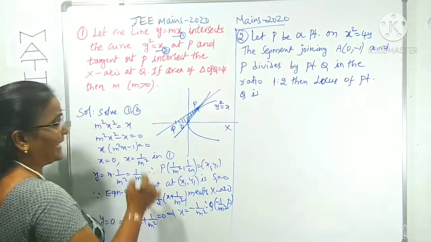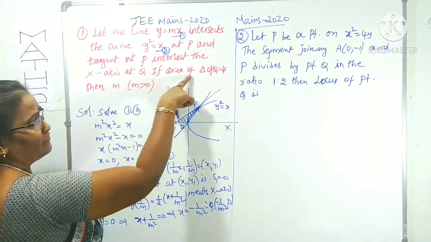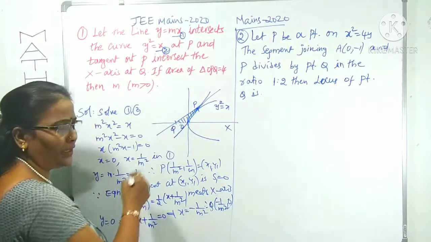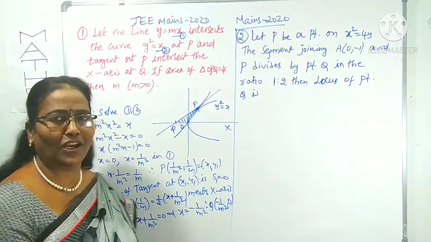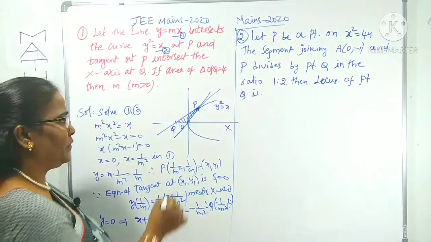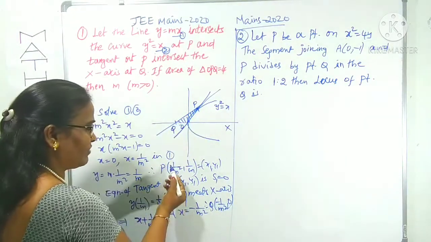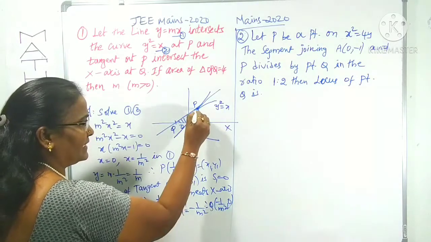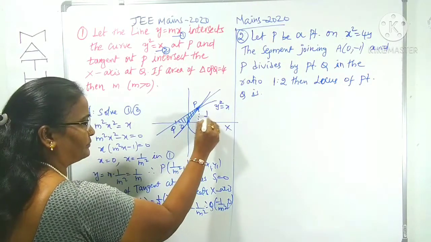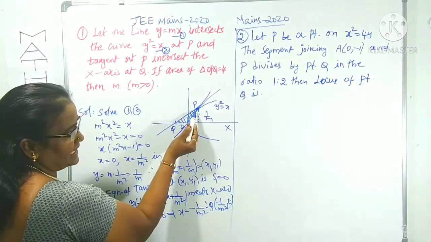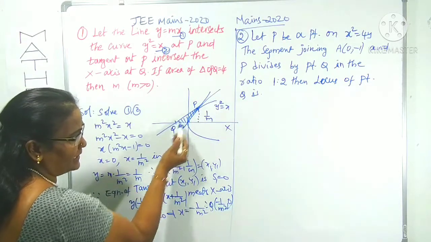Now, to use the area of the triangle OPQ, we can take base into height. This point P coordinates are 1 by m square, 1 by m. Means indirectly this height is 1 by m. And at this point P only we can draw the tangent.